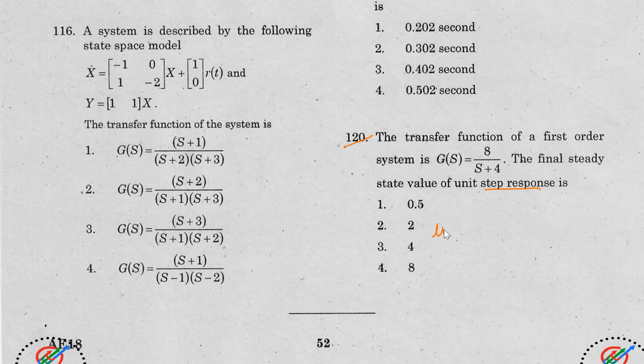So we'll find the limit s tends to 0 of s into G of s. But what is the input here? It is a step input, so it's going to be 1 by s. Limit s tends to 0, s gets cancelled here, so G of s is nothing but 8 by s plus 4. Substitute the value of s equal to 0, 8 by 4 is nothing but 2 here. Answer will be 2.